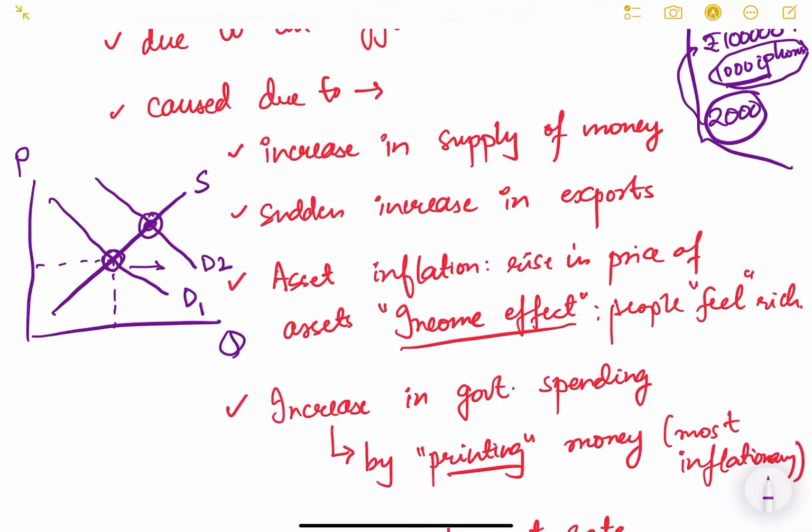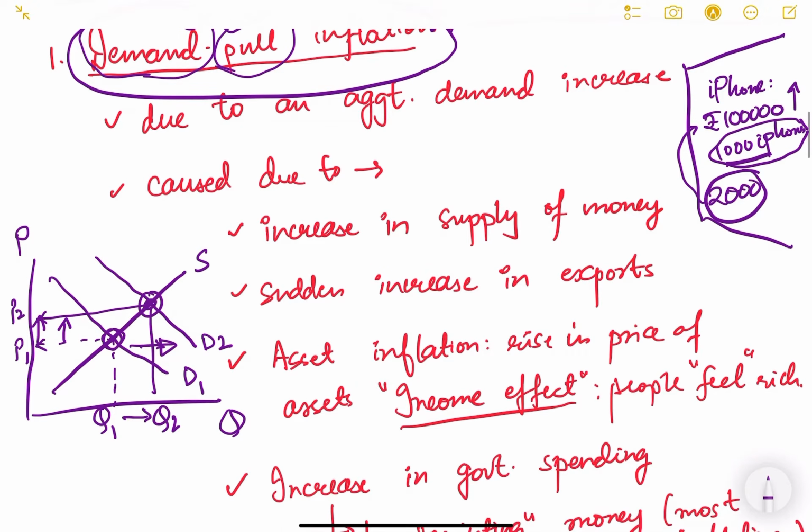You see here that the price level initially was P1, now the price level has become P2. So the price has increased and the quantity supplied has also increased from Q1 to Q2. Such inflation is known as demand pull inflation. The increase in price because of an increase in demand is known as demand pull inflation. It is due to an increase in aggregate demand.